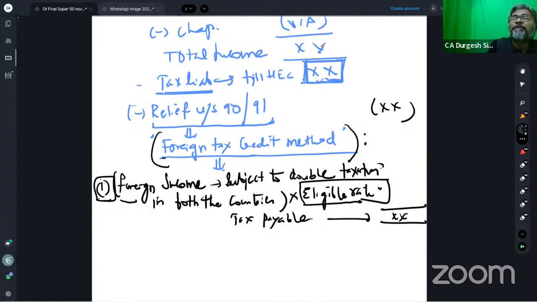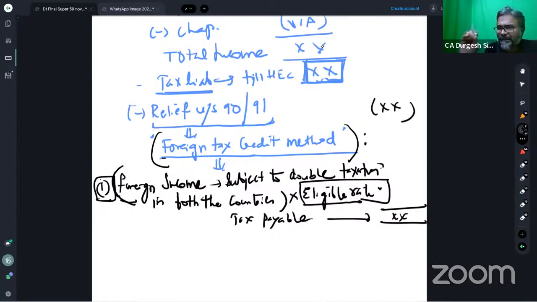But if the question says there are, say, 2 or 3 incomes in that country X, and there is a specific rate for a particular income and another rate for the other income, then in such a situation you have to take the credit for each source separately. Students, for each source separately, you will have to take the credit. Is that clear to all of you? That is how the things have to be looked upon.